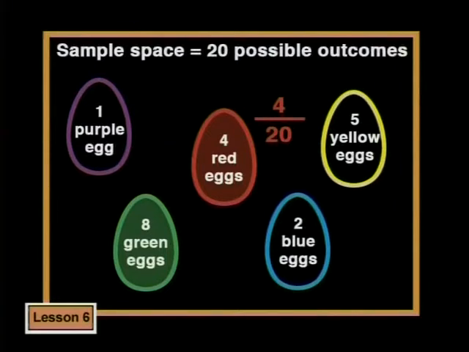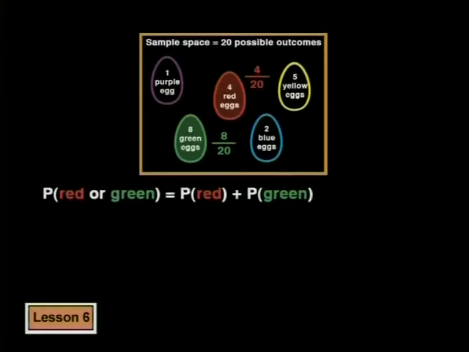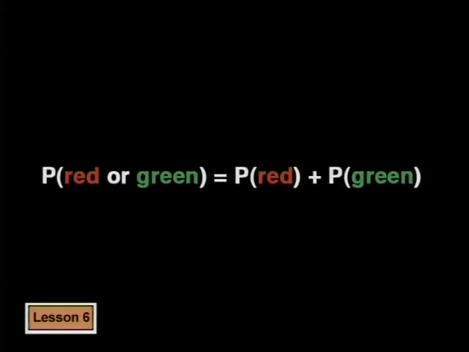The probability of choosing a red egg is 4/20. The probability of choosing a green egg is 8/20. So, out of 20 eggs, 12 are favorable. In other words, we add the probabilities of both events. So, we can work out the probability of choosing a red egg or a green egg. It's the probability of choosing a red egg added to the probability of choosing a green egg. This gives us 12/20. When working out the probability of one event or another event happening, the rule is add the probabilities of the 2 events.